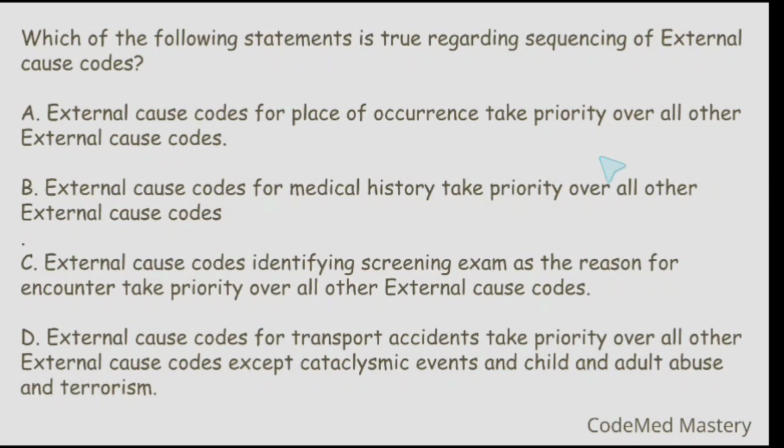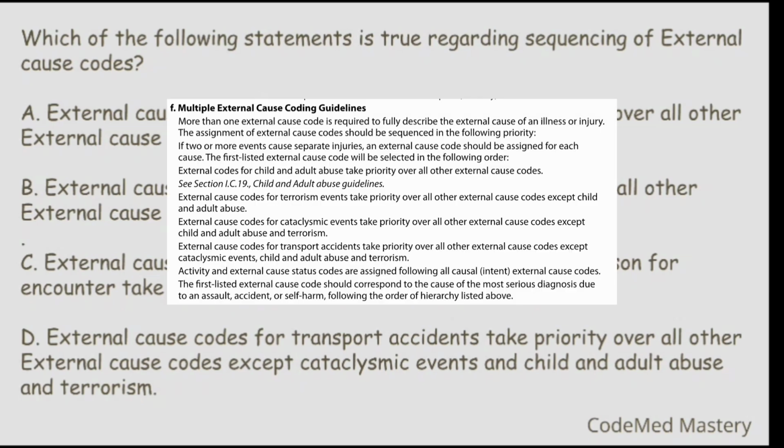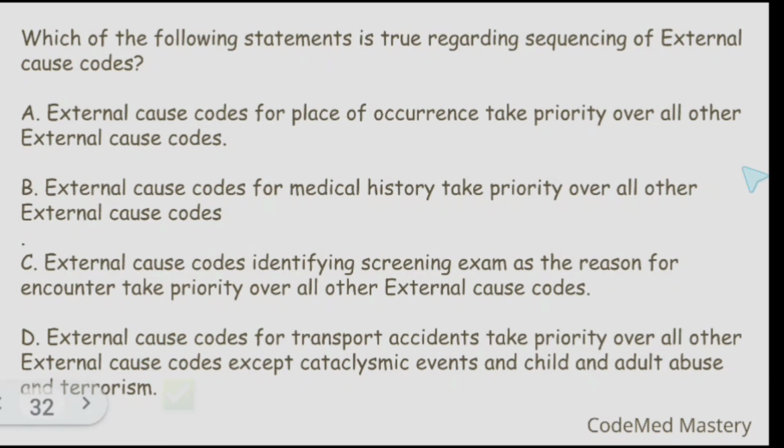You'll find the answer for this under Chapter 20 External Causes of Morbidity in your ICD book. Under subheading F Multiple External Cause Coding Guidelines, you will find they have mentioned external cause codes for transport accidents take priority over all other external cause codes except child and adult abuse and terrorism. So the right answer will be option D.